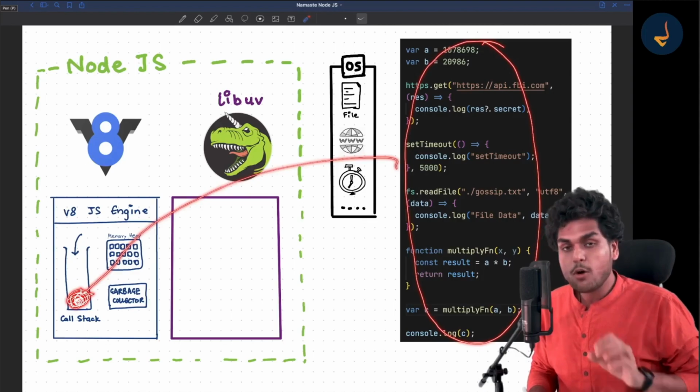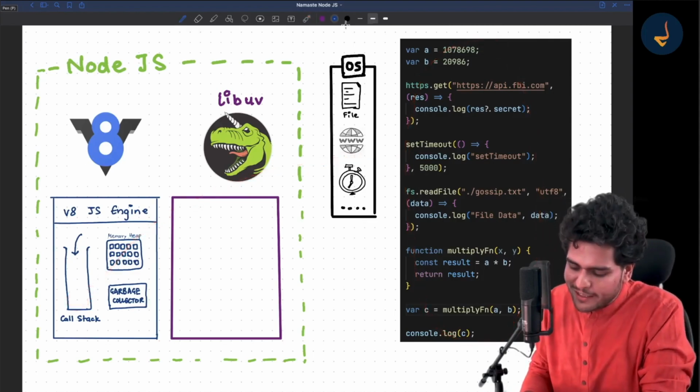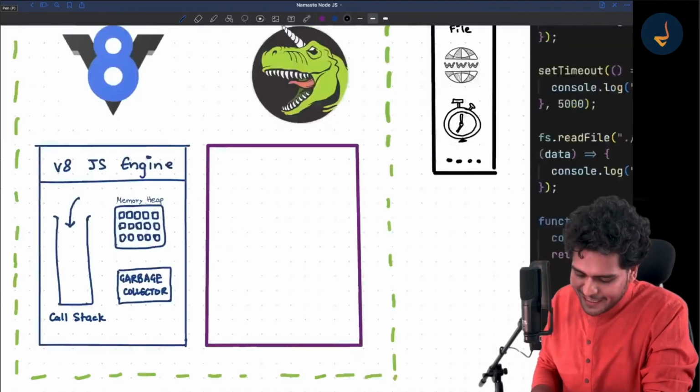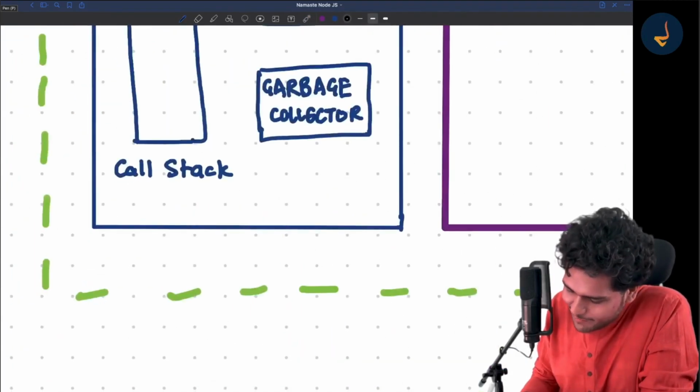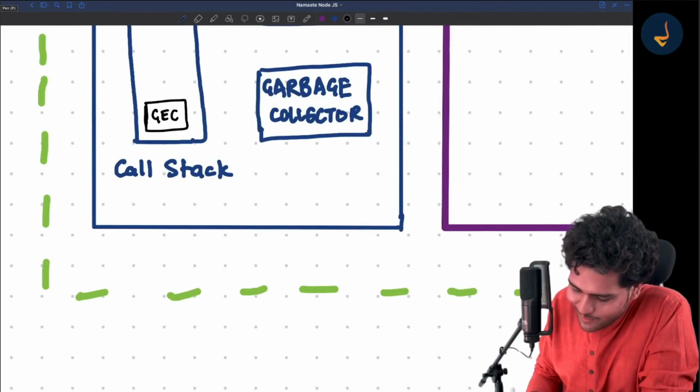The global execution context will be created inside this call stack.